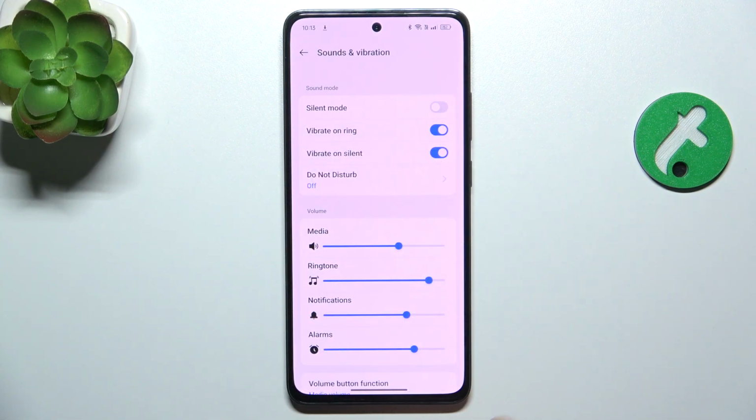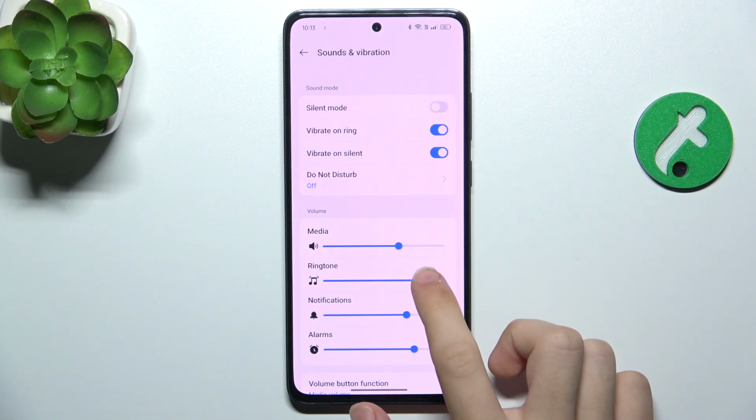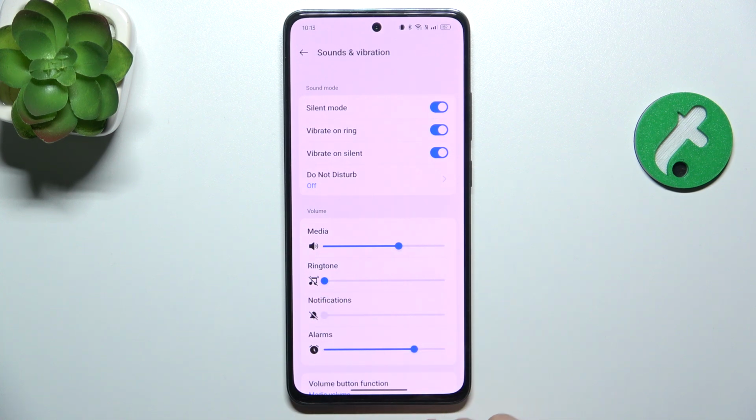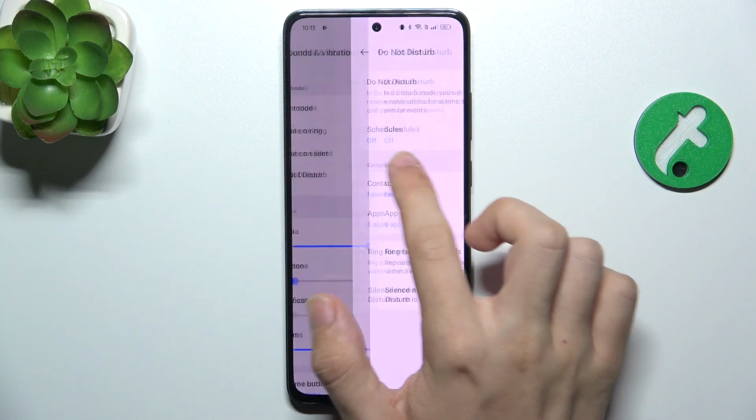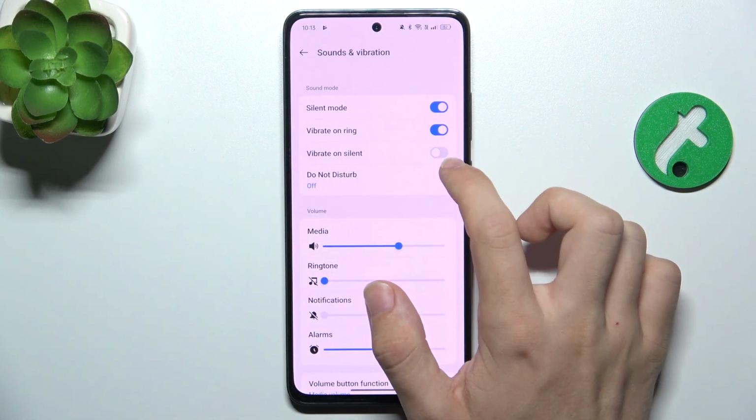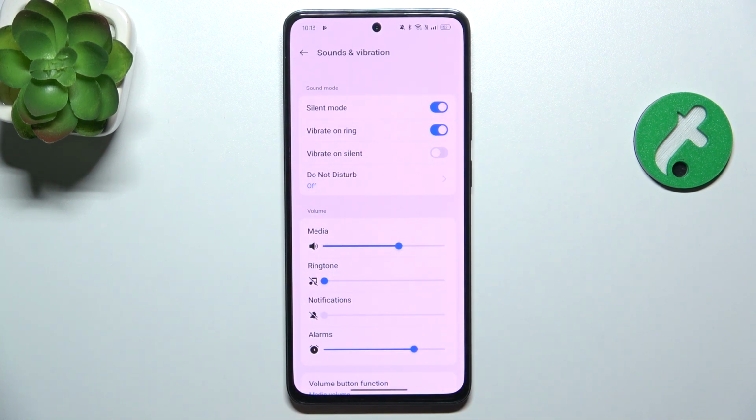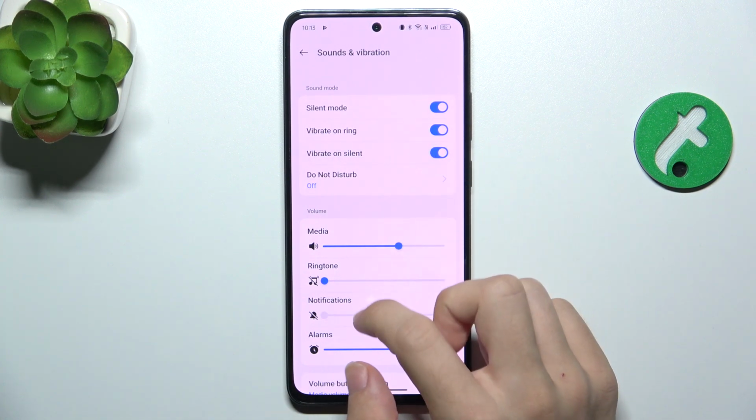The vibrate on silent is vibrating when your ringtone is silenced. So when your ringtone is completely silenced, then you can enable or disable vibrating when calls are getting to you.